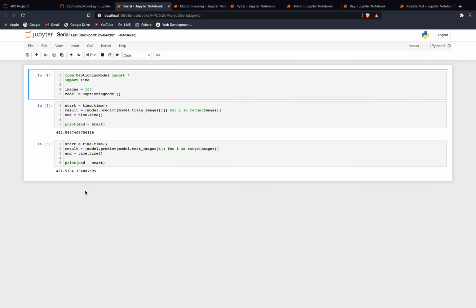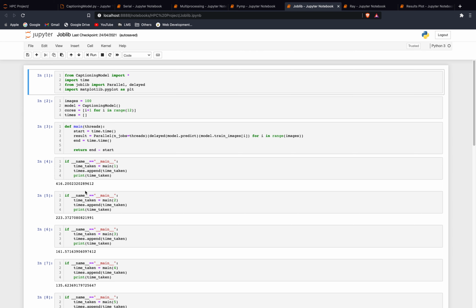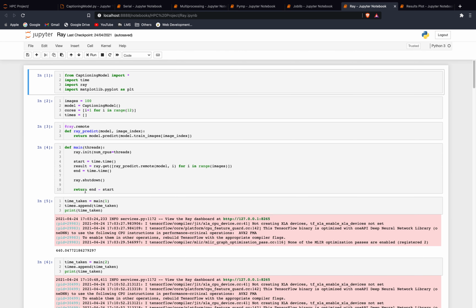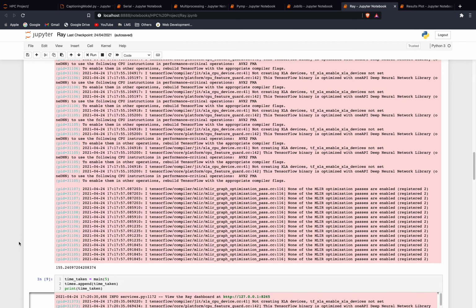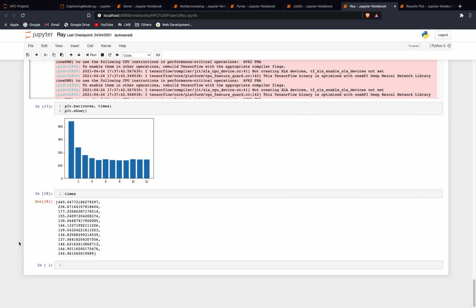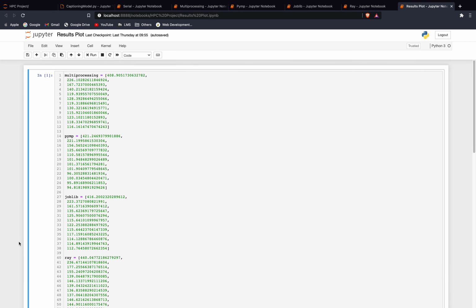And similarly JobLib and Ray, following the syntax as per their respective documentations. Finally, we have all the data in the cell plotted for a much better understanding.